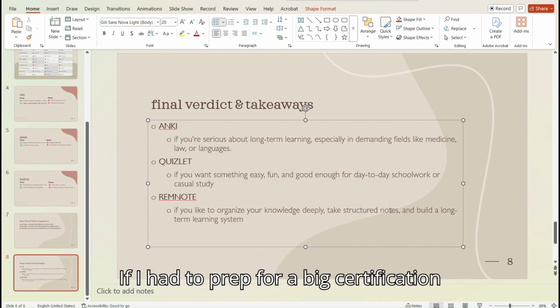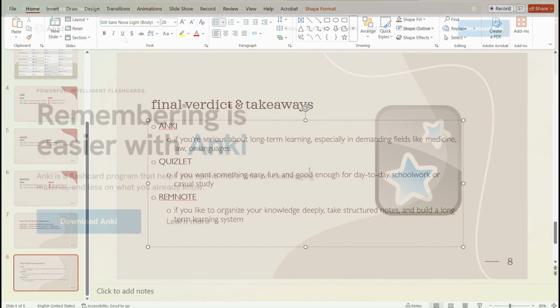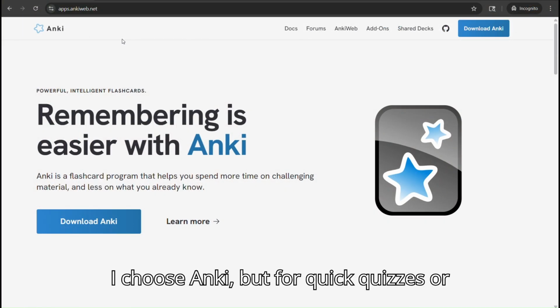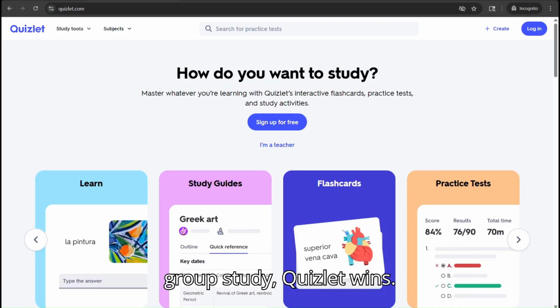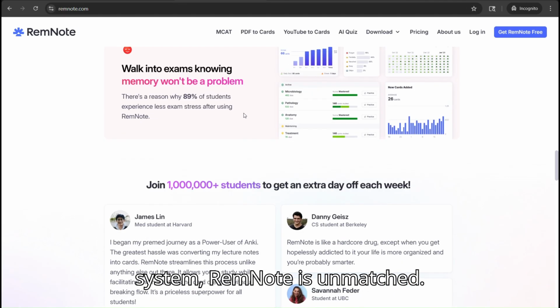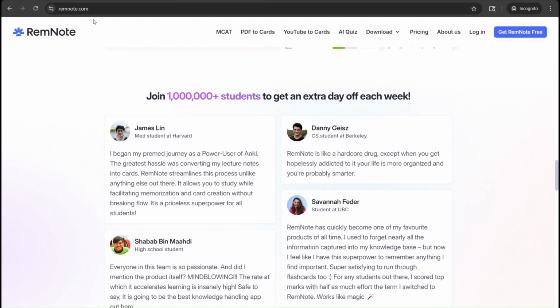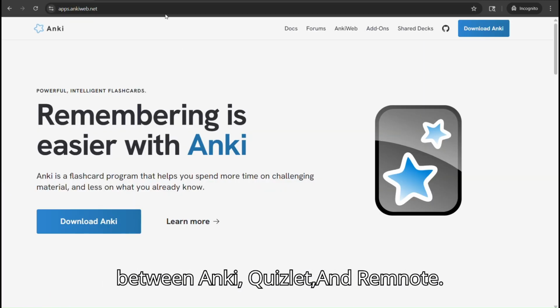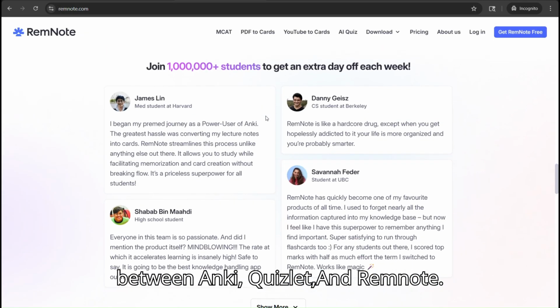If I had to prep for a big certification or grad school test, I choose Anki. But for quick quizzes or group study, Quizlet wins. If I'm mapping out a personal learning system, RemNote is unmatched. And that's been an honest comparison between Anki, Quizlet, and RemNote.